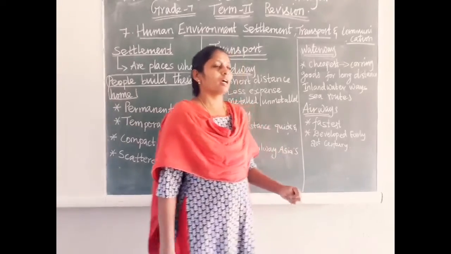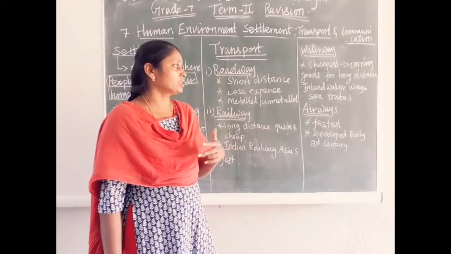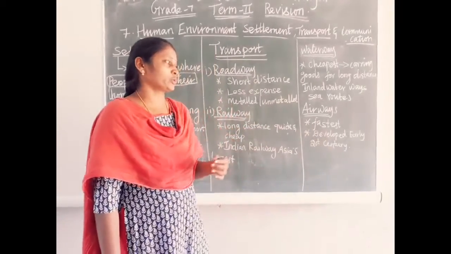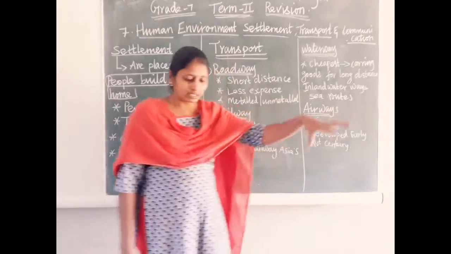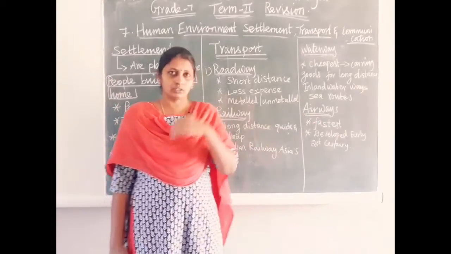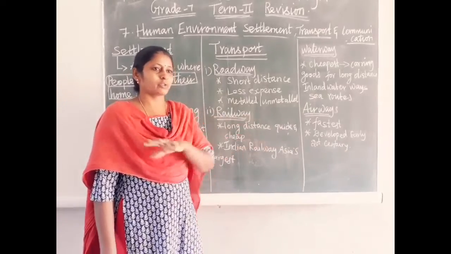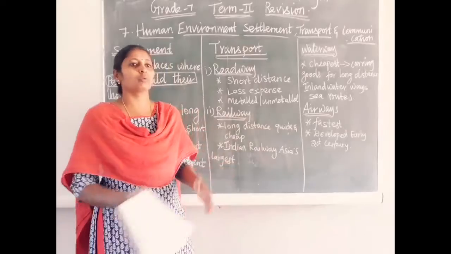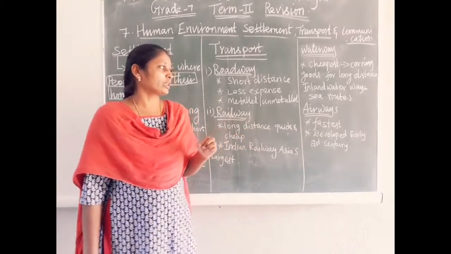So we have two different types of waterway transport in the world. One is inland waterway, another is sea route. Inland means inside of the country, the river transport. On the river they use small boats and ships, and that is called inland waterways.